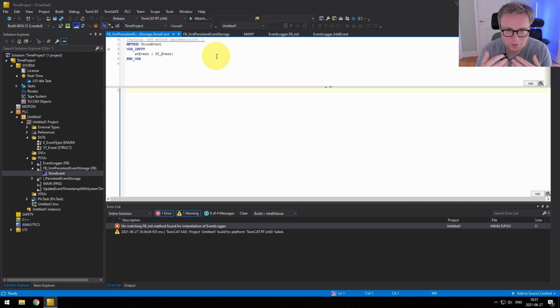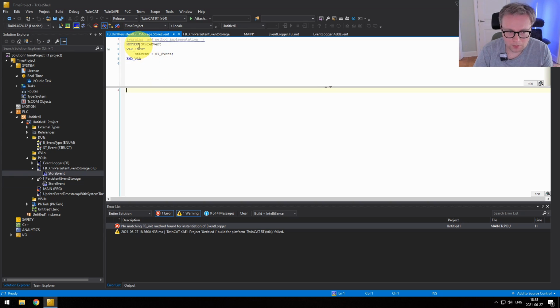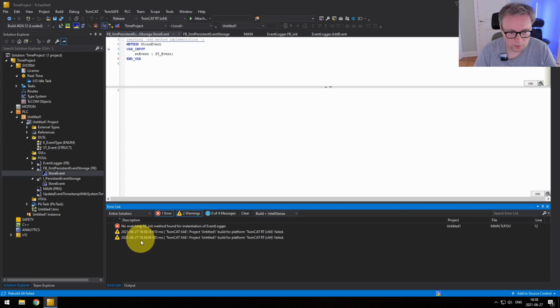Because the interface just describes the behavior, nothing about the implementation. It just says that you need to have a method StoreEvent that has this as an input. The actual implementation needs to be done. So that's the warning. If we would compile this now, we would get a warning, not just okay. We don't get that warning because we don't use it yet. Okay, let's wait a little bit.